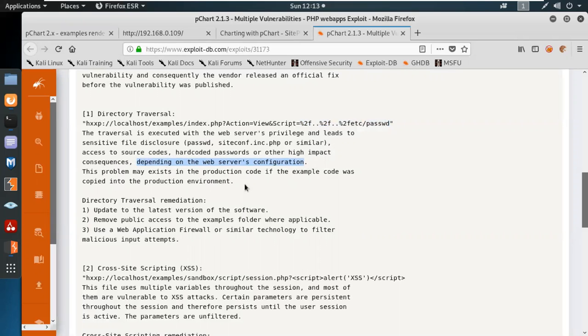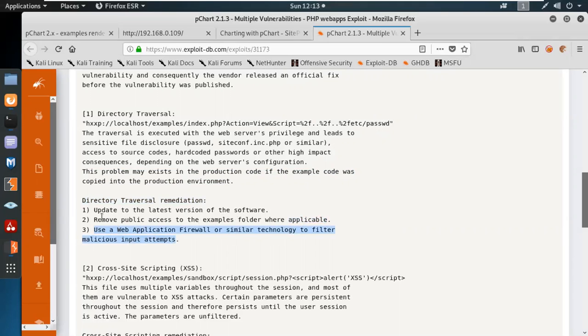This problem exists in production code if the example was copied into the production environment. If I talk about the vulnerabilities, it's all about poor code. The remediations: update to the latest version of the software, remove public access to the example folder, and use a web application firewall or similar technology to filter out malicious input.